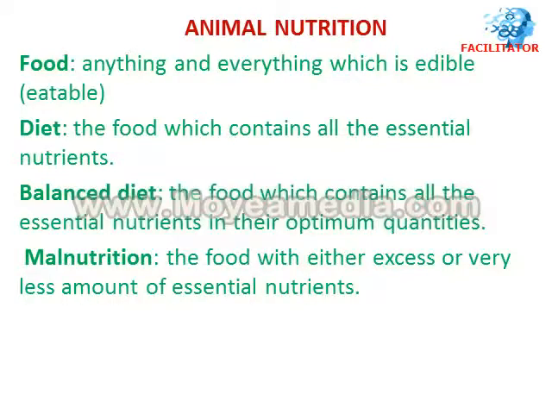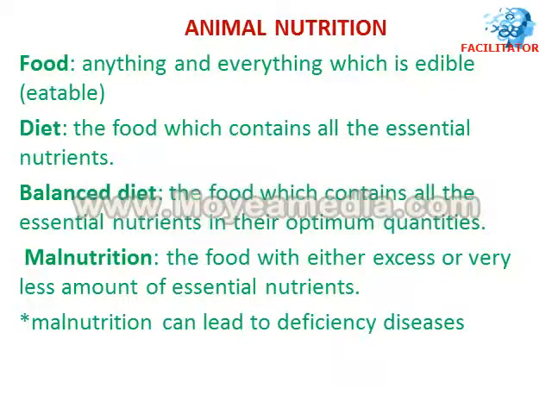Then comes malnutrition. Malnutrition is food with either excess or very little amount of essential nutrients. If you take a few foods in excess, and other foods we don't take at all, we take no nutrients at all, that is called malnutrition. Unfortunately, malnutrition will lead to deficiency diseases. There are so many deficiency diseases due to not taking the optimum quantity of these nutrients.